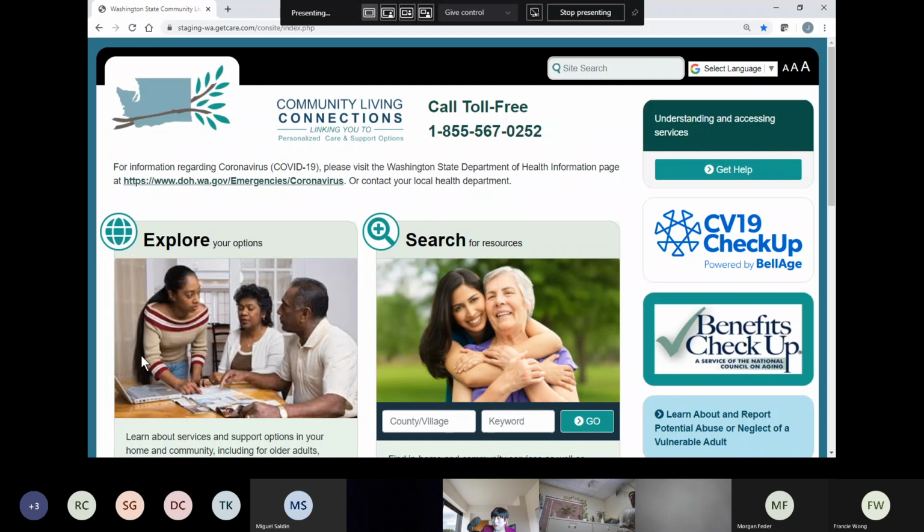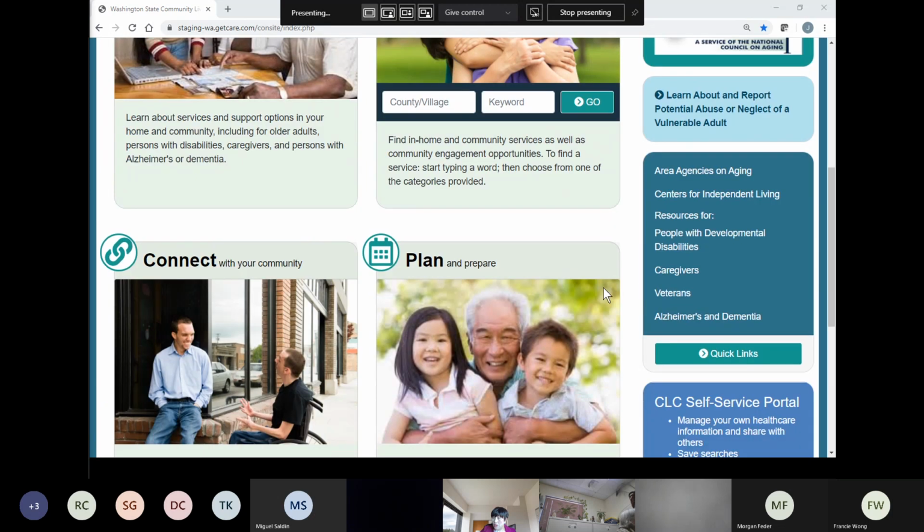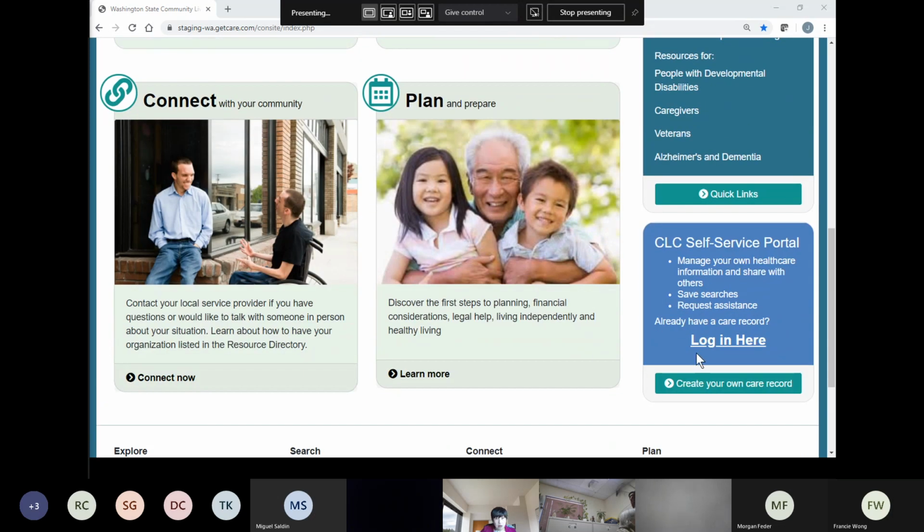If you go here, the great indication is the pictures. So this is the GetCare login page. You scroll down, and in the middle you see login here. Don't click here.